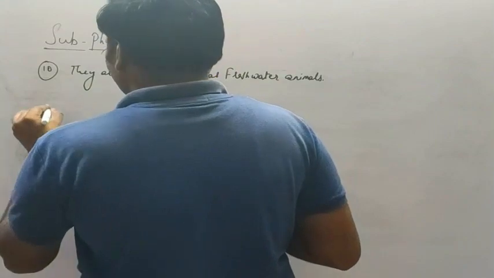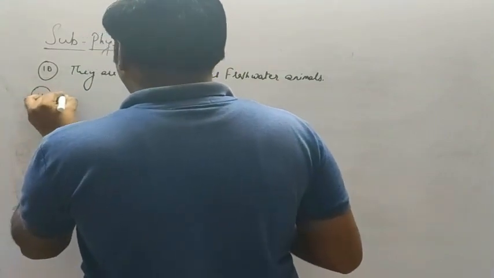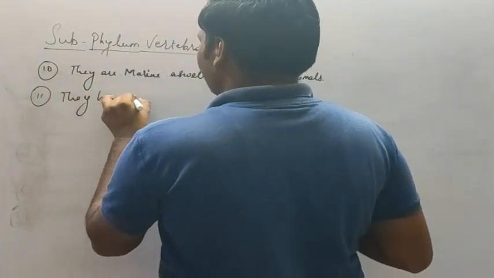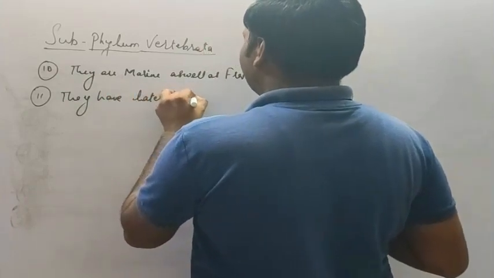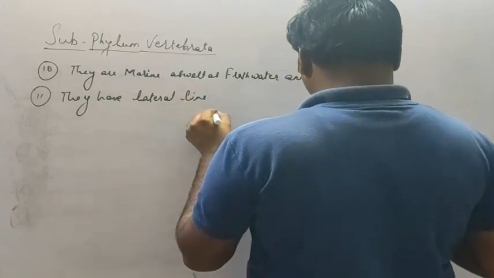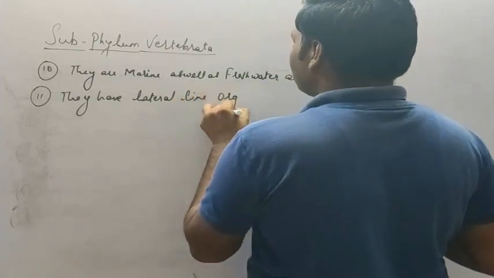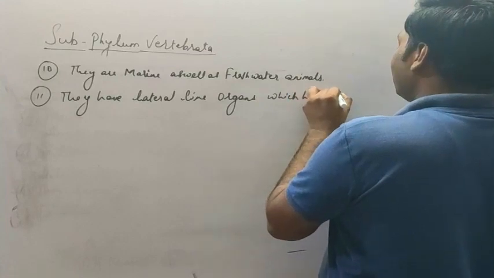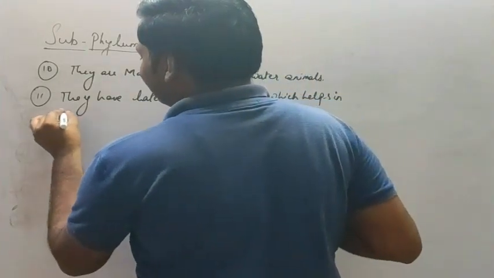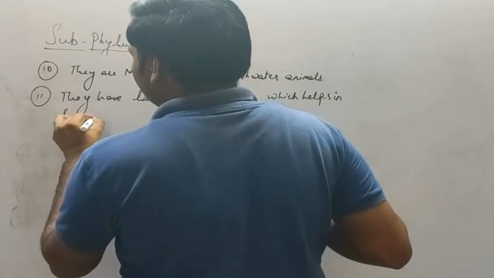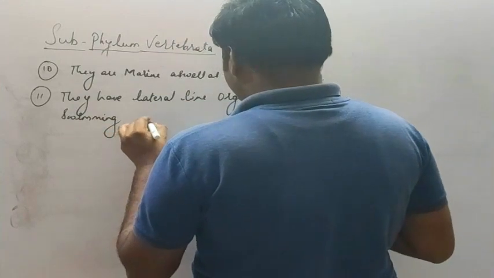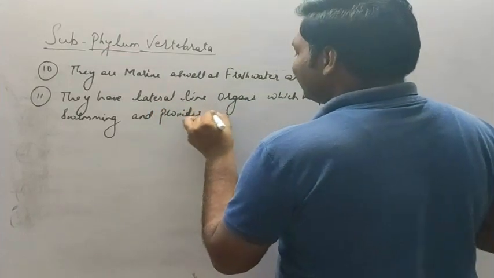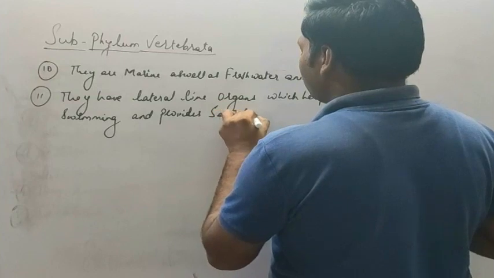The next, they have lateral line organs, which help in swimming and provide sensation.